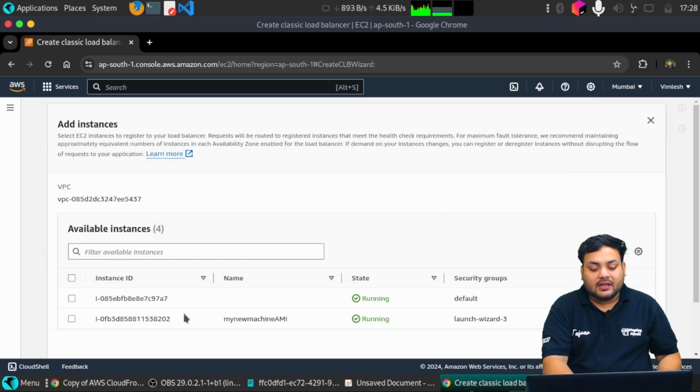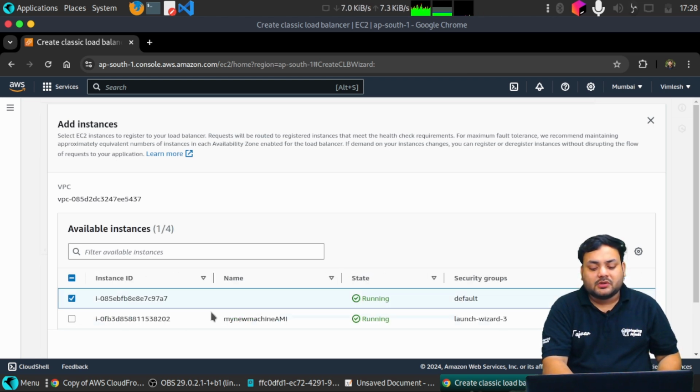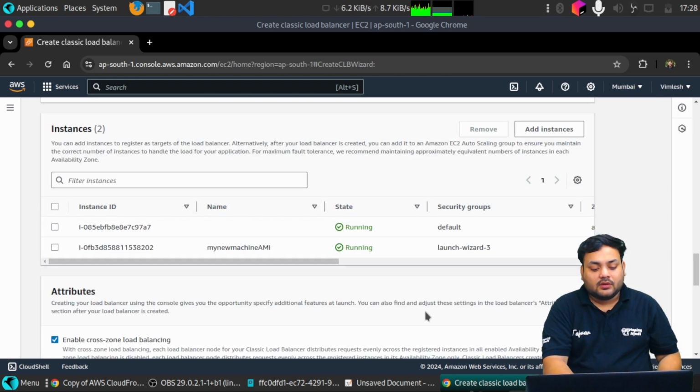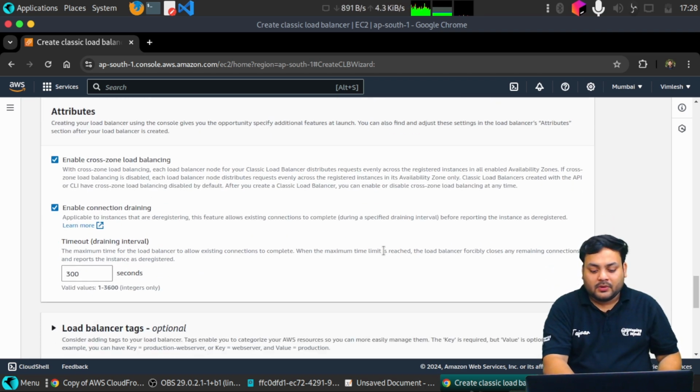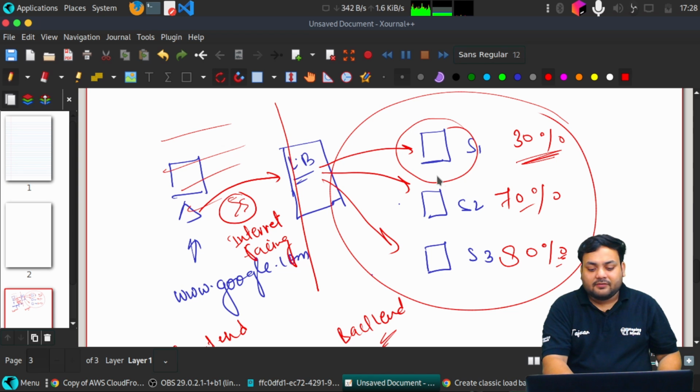So as you can see, my new machine AMI, these machines are working perfectly fine. So I'm just adding two machines with this load balancer, or you can choose multiple machines as I told you. As you can see in the diagram which I have shown you, we can have multiple EC2 instances connected with our load balancer.